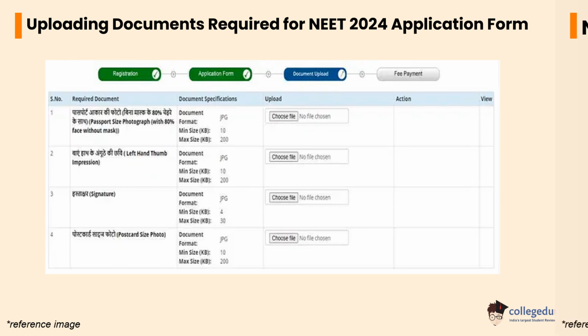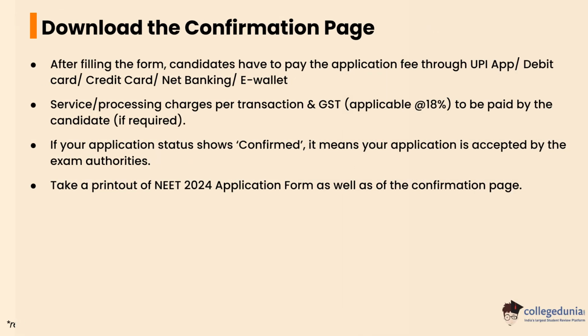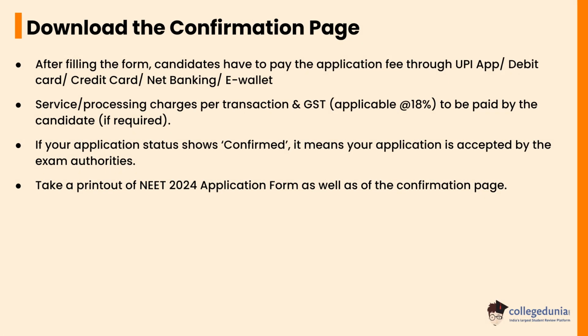After that, you need to pay the NEET application form fees. Candidates have to pay the application fee through UPI app, debit card, credit card, net banking or e-wallet. Then you need to download the confirmation page. After filling the form, candidates have to pay the application fee through UPI app or debit card or credit card or net banking or e-wallet.